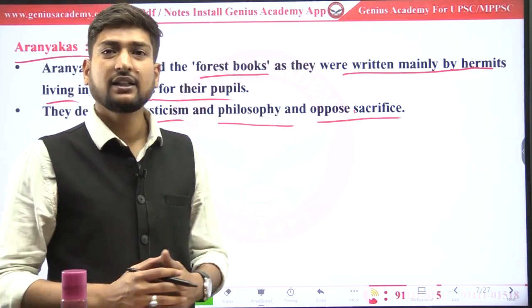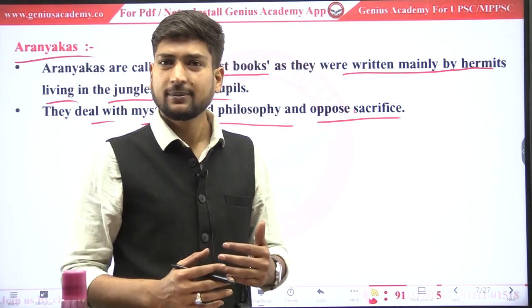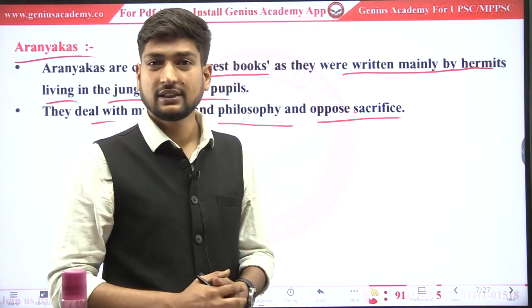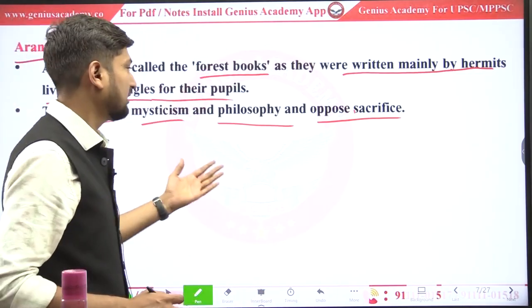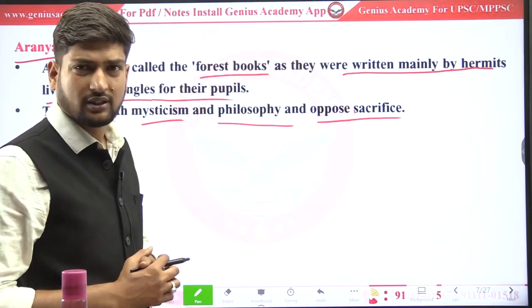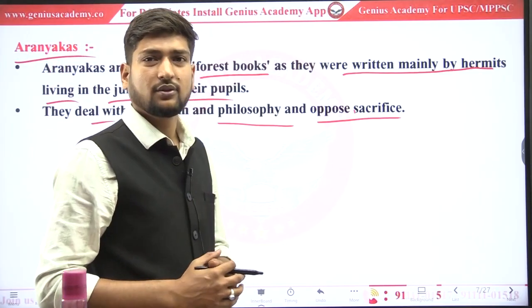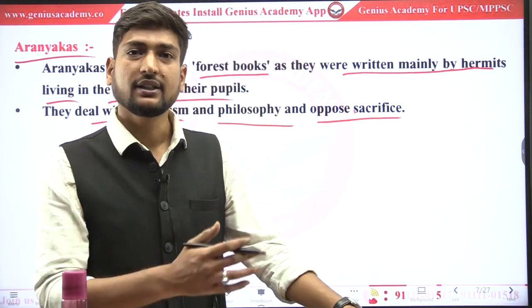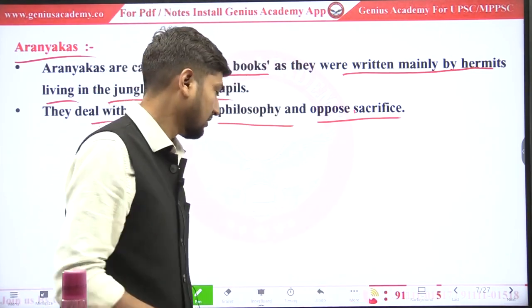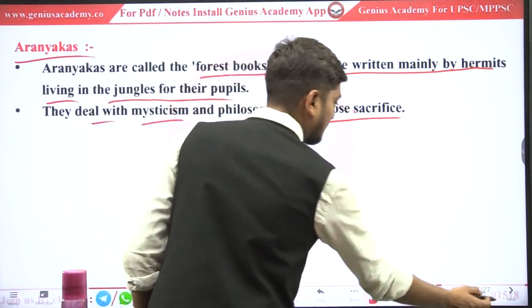There are fewer sacrifices in the Rig Vedic or early Vedic period. The number of sacrifices increased in the later Vedic period. So this contains mysticism, philosophy and opposes sacrifices also. And it acts as the bridge between Brahmanas and Upanishads. So next,